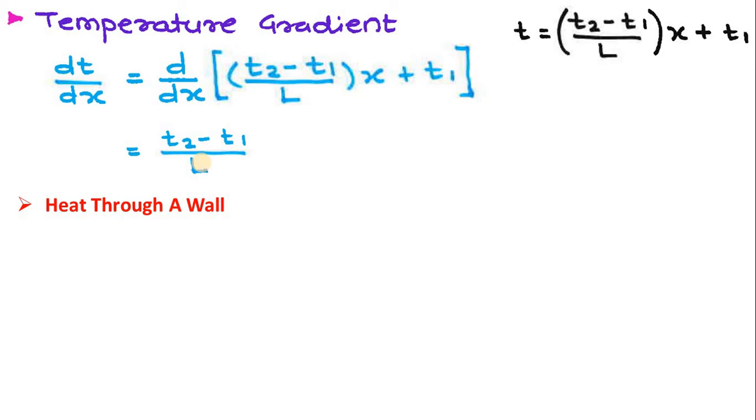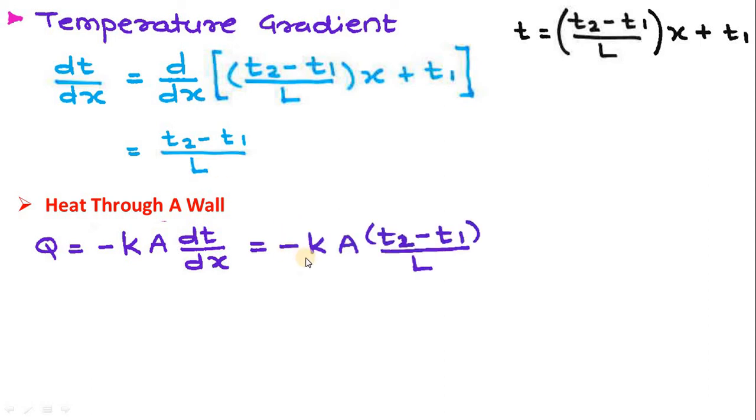Now, heat flow through the wall Q. As we know, according to Fourier's law, Q is equal to minus KA dT upon dx, but we have just derived that the temperature gradient dT upon dx is equal to (T2 minus T1) divided by L. So I will put this value. The expression becomes minus KA (T2 minus T1) divided by L. If I rewrite this equation by taking this minus sign inside the bracket, then my equation will be KA (T1 minus T2) divided by L.